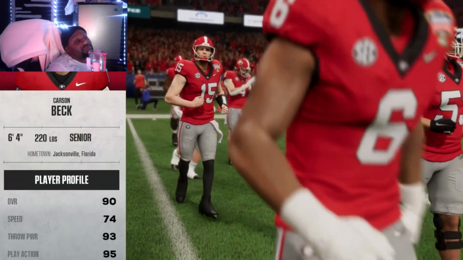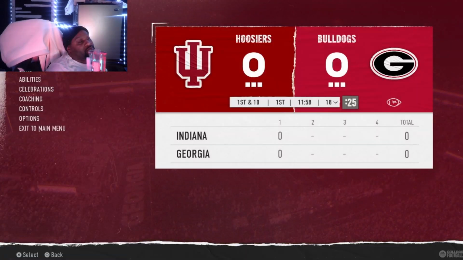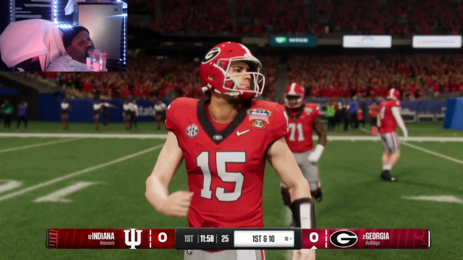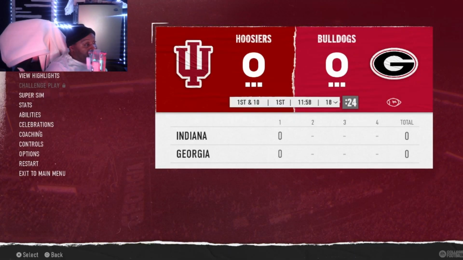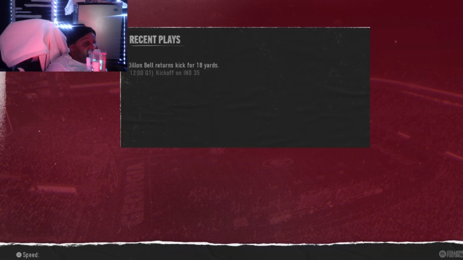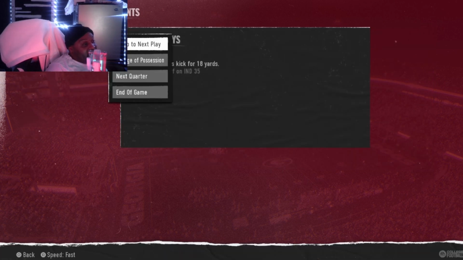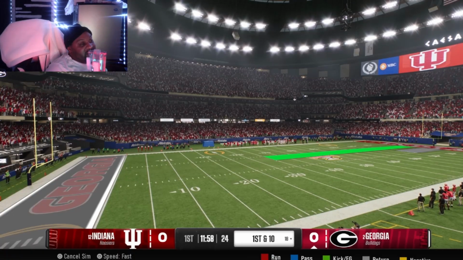Here's the tape. We know the guy, Carson Beck, the quarterback, coming out here, and we're gonna see what the Georgia Bulldogs gonna do. Can they get this win here?